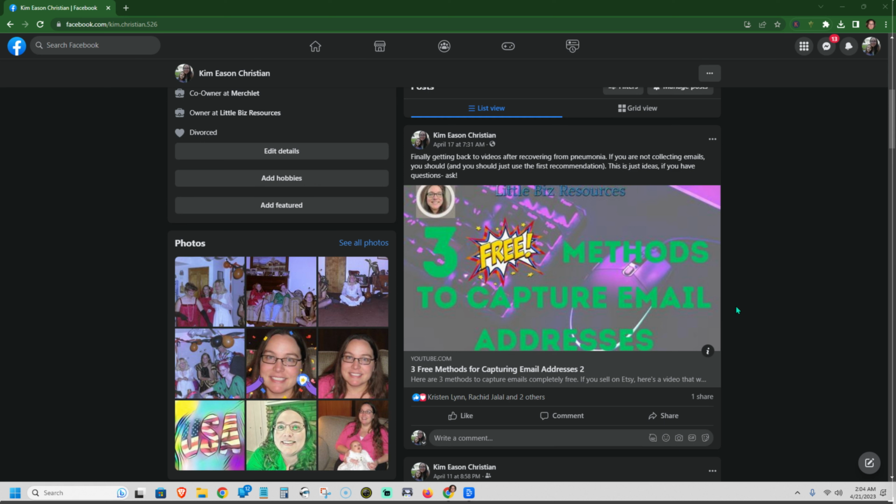So again, Facebook is a really good way to still reach people, even though it's minimal. But if you get it out there and you get out there regularly, because you got to post regularly on Facebook, then you have a really good chance of getting in front of people and capturing those emails from Facebook.